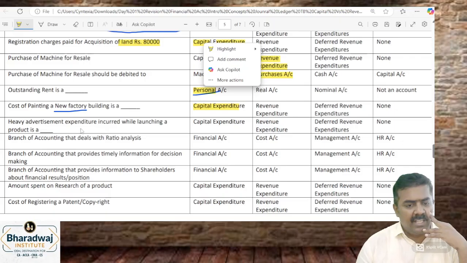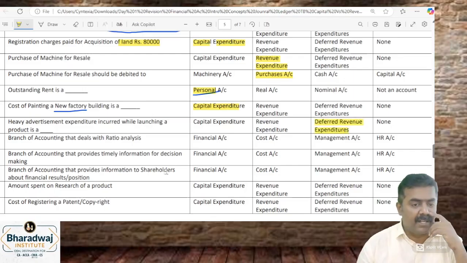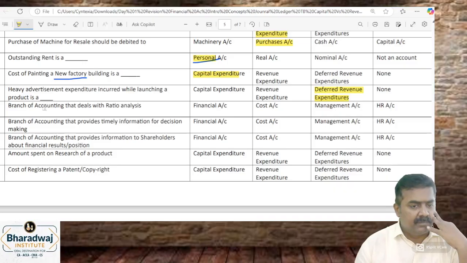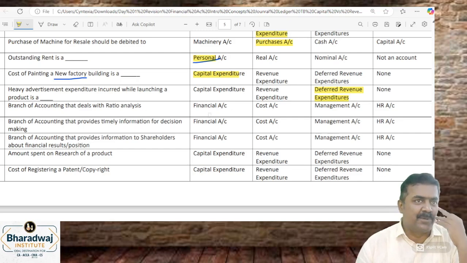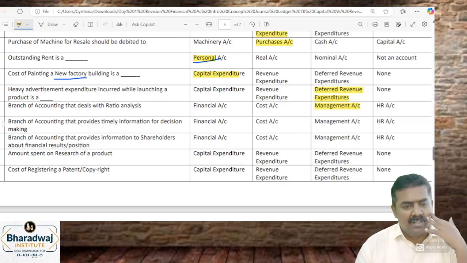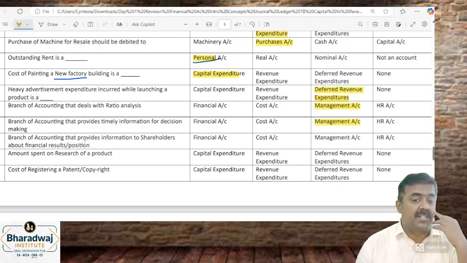ஓகே, heavy advertisement expenditure while launching a product is a deferred revenue expenditure. Branch of accounting that deals with ratio analysis. நீங்க அதெல்லாம் ஸ்டார்ட் பண்ணணும். மேனேஜ்மெண்ட் அக்கௌண்டிங், ரேஷியோ அனாலிசிஸ், ஃபண்ட் ஃப்ளோ, கேஷ் ஃப்ளோ யார் பண்ணுவாங்க? பட்ஜெட்லாம் மேனேஜ்மெண்ட் அக்கௌண்டிங் பண்ணுவாங்க. Branch of accounting that provides information for decision making is also management accounting. Branch of accounting that provides information to the shareholders about financial results and position, financial accounts.